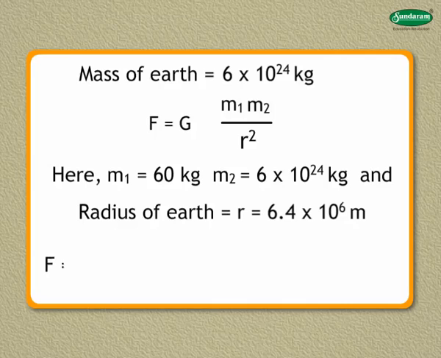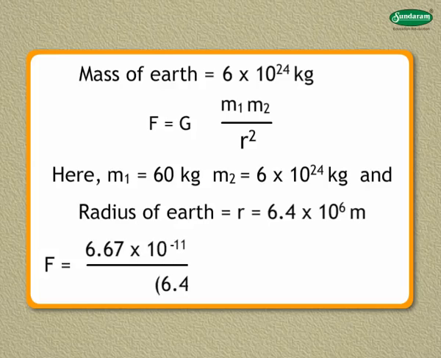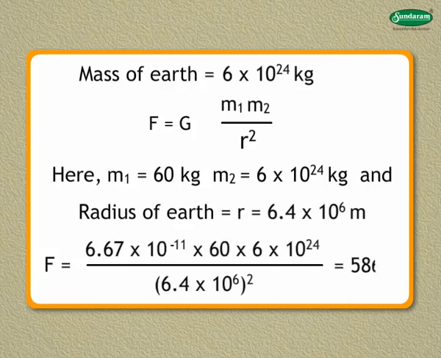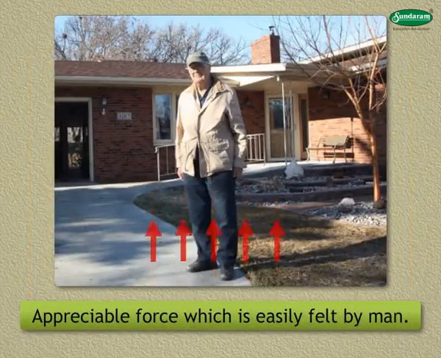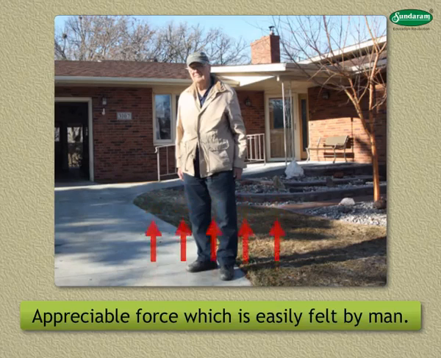Therefore, we have F is equal to 6.67 multiplied by 10 raised to minus 11 multiplied by 60 multiplied by 6 multiplied by 10 raised to the power of 24 divided by 6.4 multiplied by 10 raised to the power of 6 the whole squared. Therefore, F is equal to 586 Newton. This is an appreciable force which is easily felt by man.